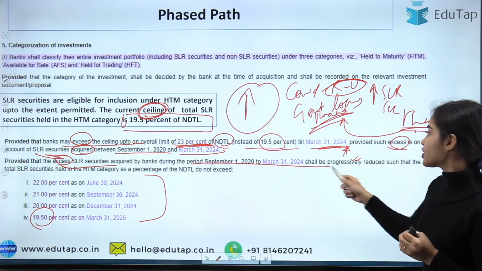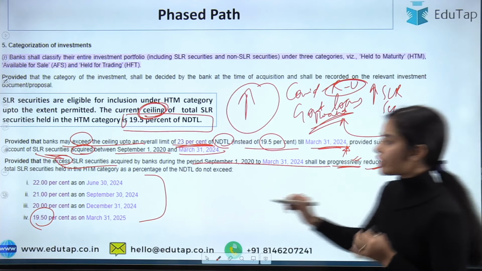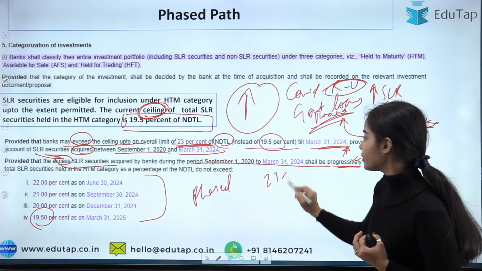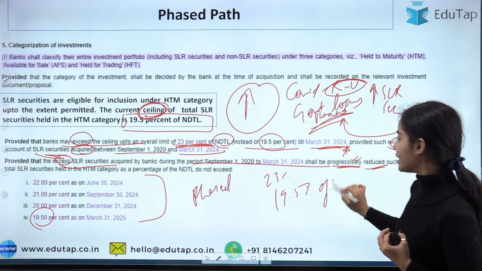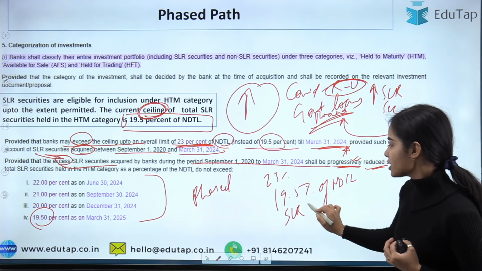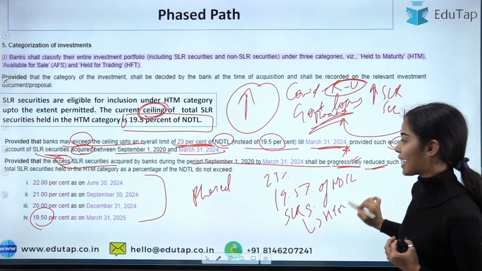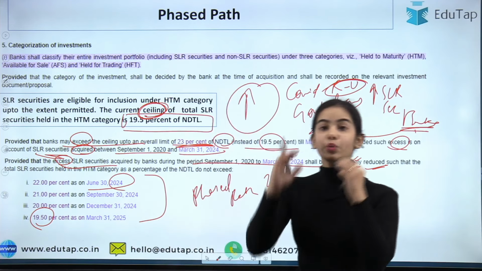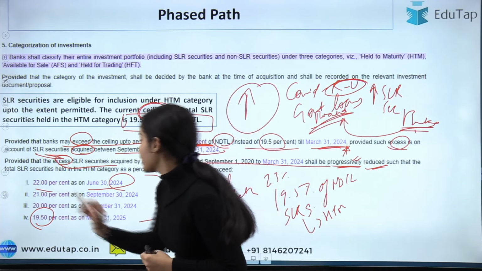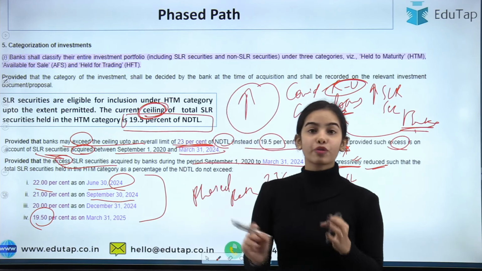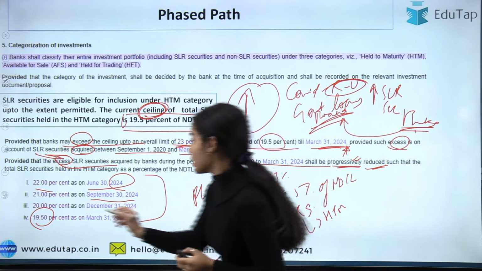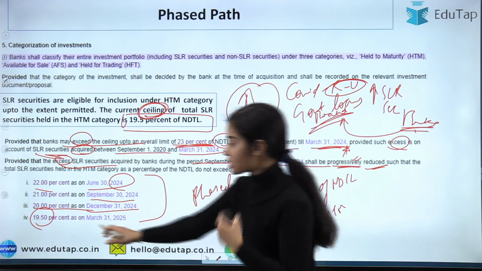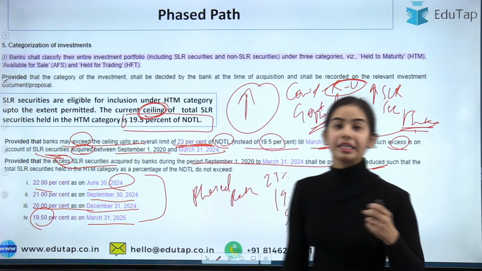Okay. So provided that the excess SLR securities acquired by banks during these dates shall be progressively reduced, and the phased path has been shown for how this will be reduced. How 23% will be reduced to 19.5% of the NDTL that is being invested in the SLR securities under the HTM category. So by June 30, 2024, the 23% should come to 22%. Then till September 30, 2024, the 22% should come to 21%. December 31, 2024, the 21% should come down to 20%. And by March 31st, 2025, the 20% should come down to 19.5%.